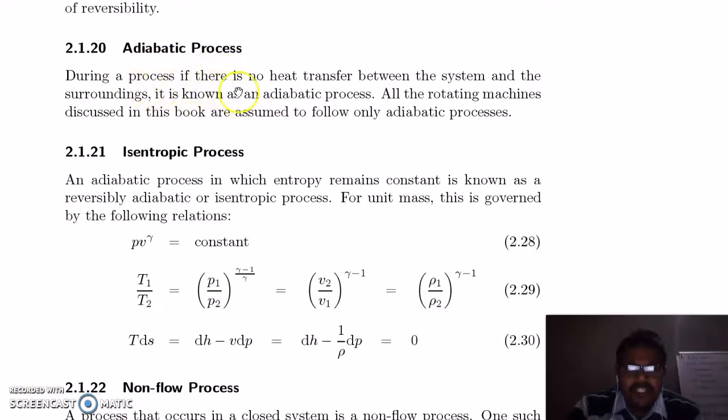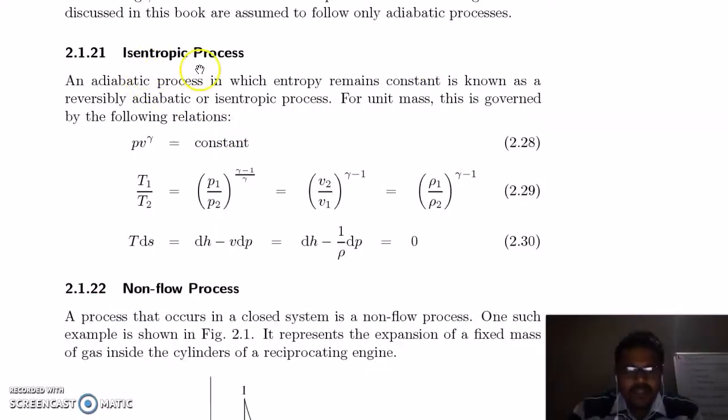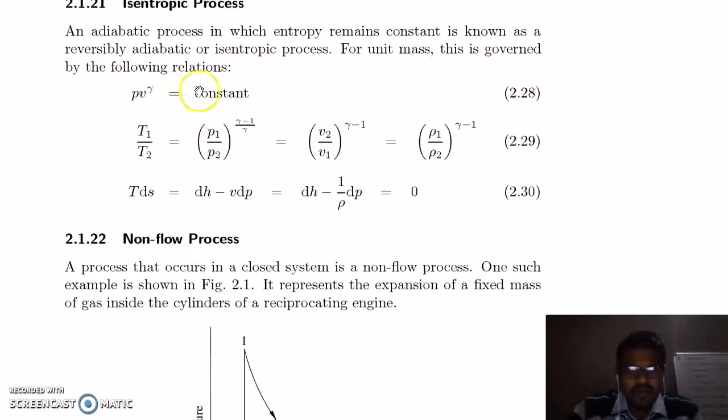If during a process there is no heat transfer between the system and the surrounding, it is known as an adiabatic process. All rotating machines discussed in this book are assumed to follow only adiabatic process. Isentropic process: an adiabatic process in which entropy remains constant is known as a reversible adiabatic or isentropic process. For unit mass, this is governed by the following relation: PV raised to power gamma is equal to constant.